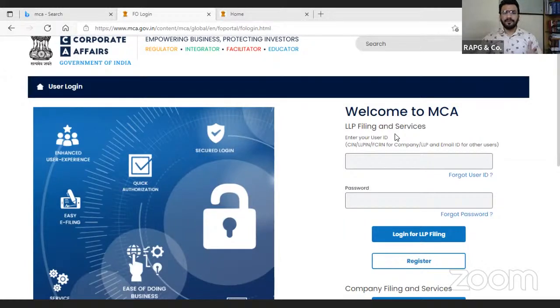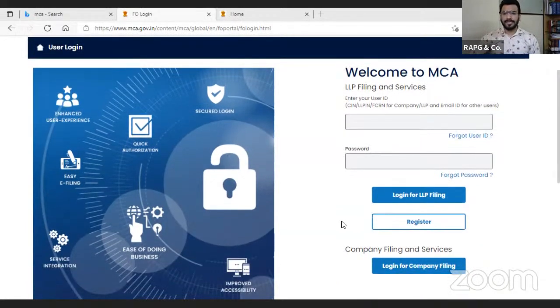Earlier, whenever we had to file, whether for the companies or the LLP, we just had to log in and file the form. But now they have made differences here. As you can see, login for the LLP filing, login for the company filing. So now they have made the difference between login of the LLP filings and the login of the company filing.